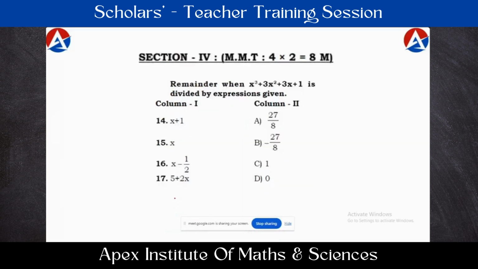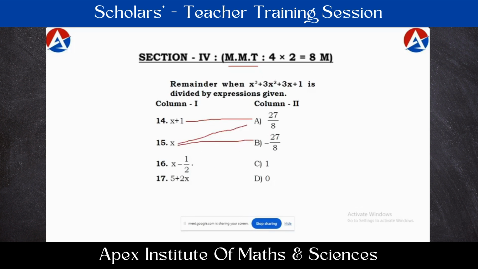And the fourth section is matrix matching type, MMT we call it, matrix matching type or multi matching type. Generally, students are aware of match the following in the regular examinations. In that also there will be two columns. For one in column 1, there will be one correct match in column 2. But a little difference in matrix matching is that for one in column 1, there may be one or more than one correct matches in column 2. For example, for this 14th question, this might be the correct option. For this 15th question, these two might be the correct options.